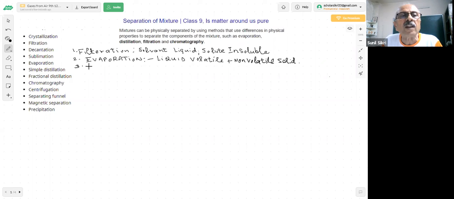Another important thing is here we have mentioned distillation. Students, what is distillation?